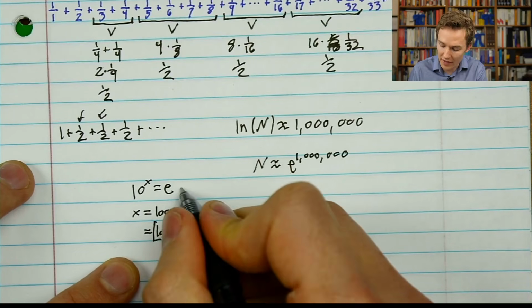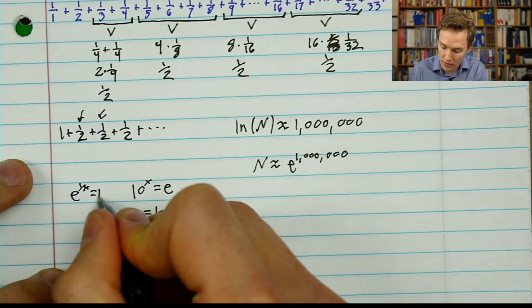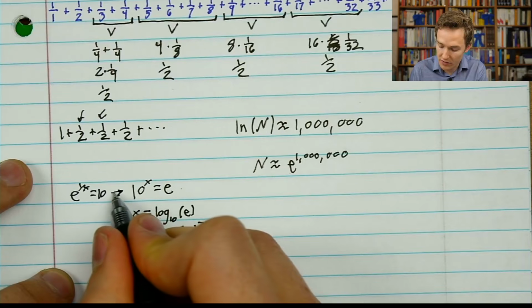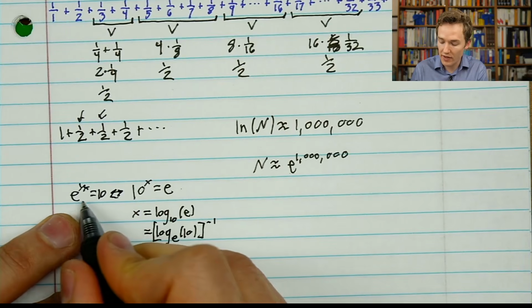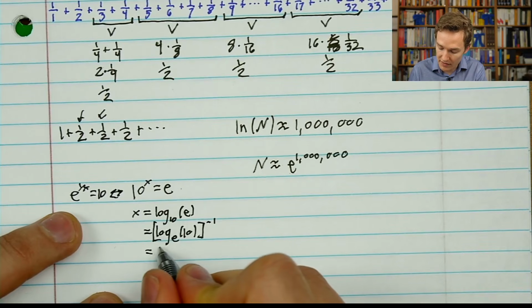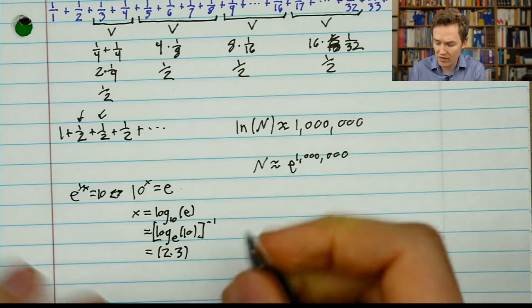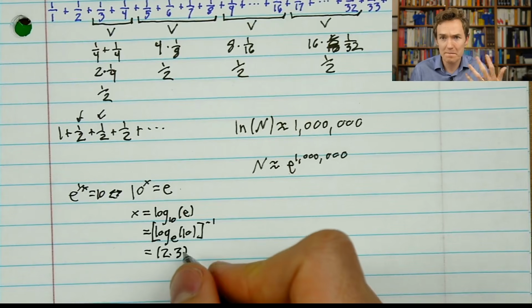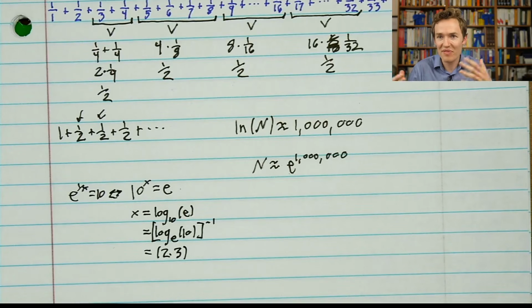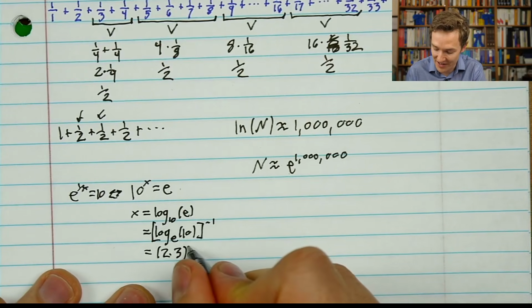And another way you could think about that is that e to the 1 over x equals 10. These two expressions are the same, so we're looking for the natural log of 10, but we take 1 over it. Now our estimation for the natural log of 10, if you happen to know, it's around 2.3. All you would really need to know for this one is that it's roughly 2, or even that it's on the order of 1, because all the exponents in our options were looking very different.